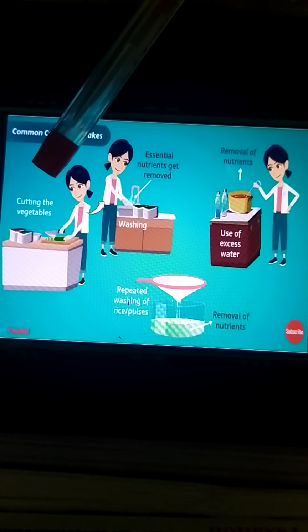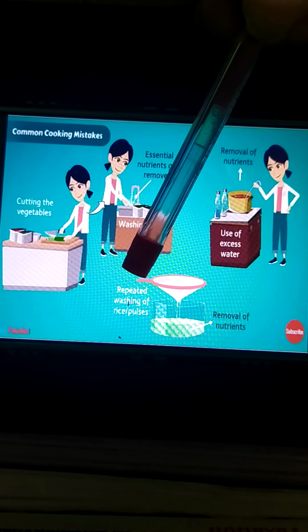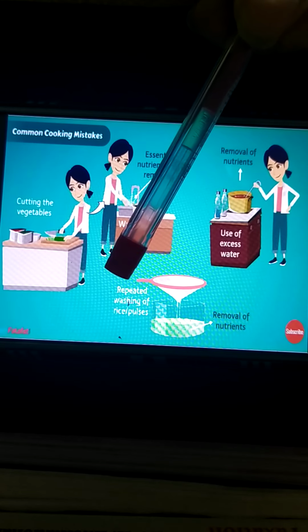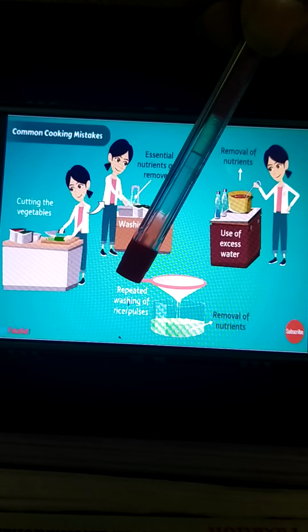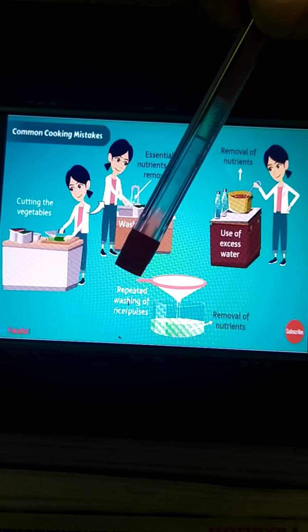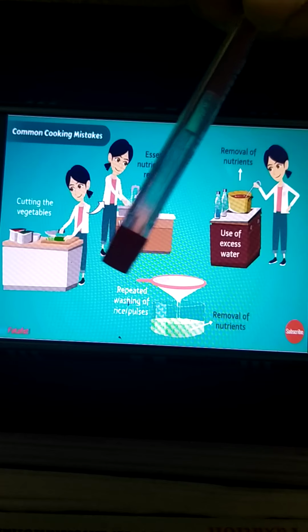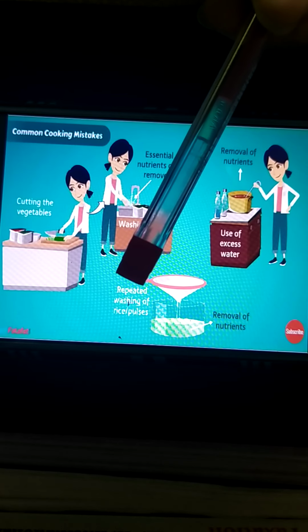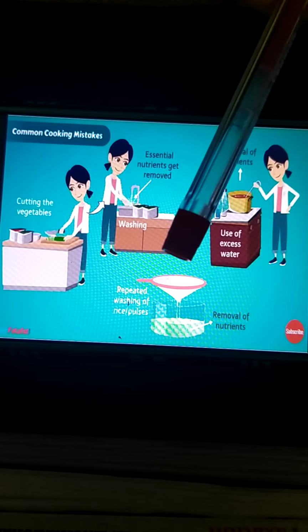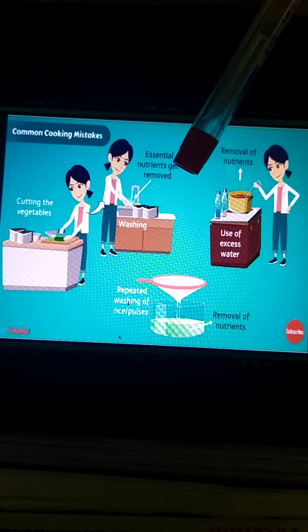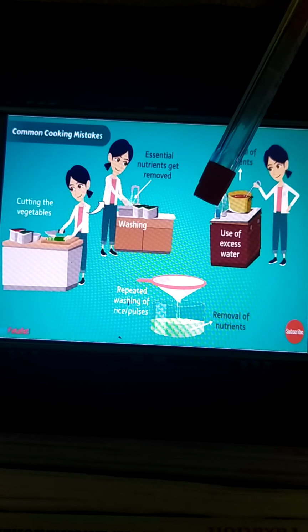Similarly, repeated washing of rice and pulses may also remove some vitamins and minerals present in them. Means what? You think that if you clean the rice 3 to 4 times it will be cleaner. No, it is not good. You can wash it only once or twice, not more than that. Otherwise the vitamins and minerals will be lost from that food. At the same time, cooking also results in the loss of certain nutrients.